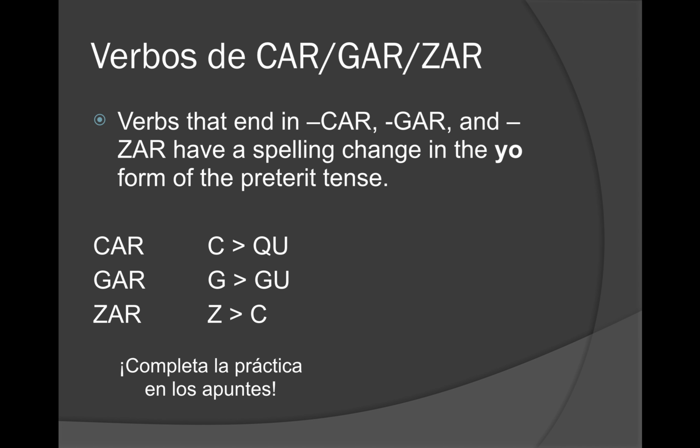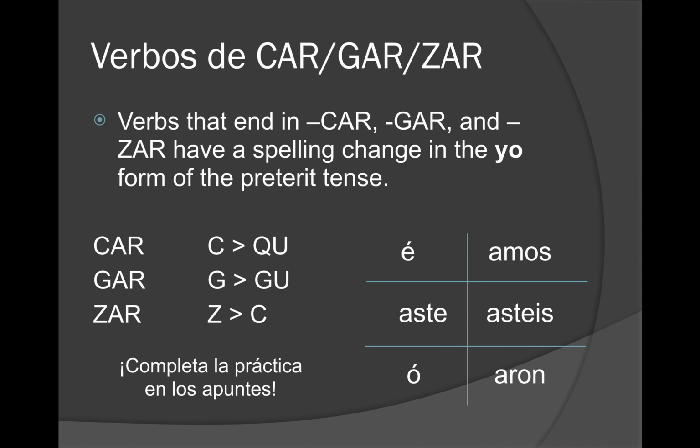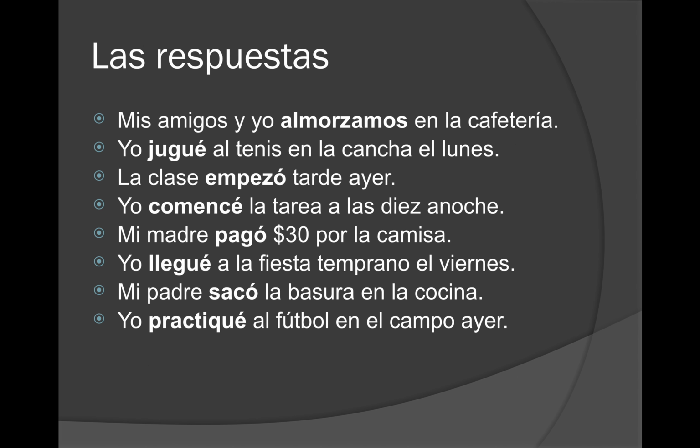-Car, -gar, -zar, to briefly go over them again: when a verb ends in -car, -gar, -zar in the preterite tense, there's going to be a spelling change in only the yo form. So -car verbs are going to change the C to QU, -gar verbs, the G is going to change to GU, and then -zar verbs, the Z is going to change to C. And then, of course, the actual ending is going to follow. So a -car verb is actually going to end in -qué with an accent, a -gar verb -gué with an accent, and then a -zar verb -cé with an accent.